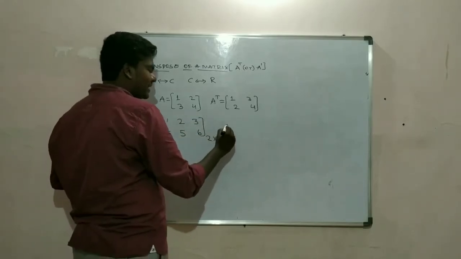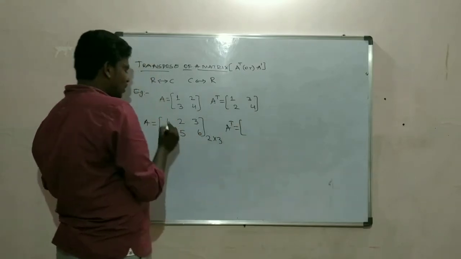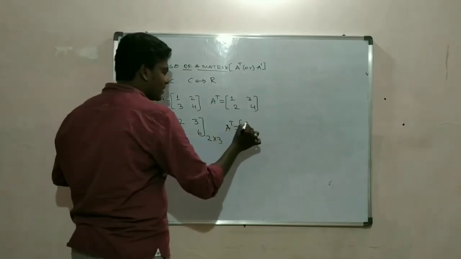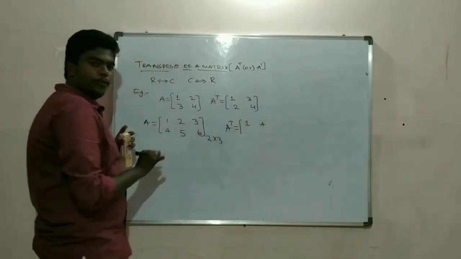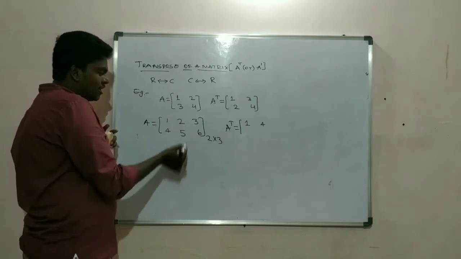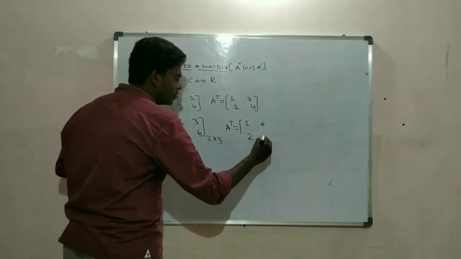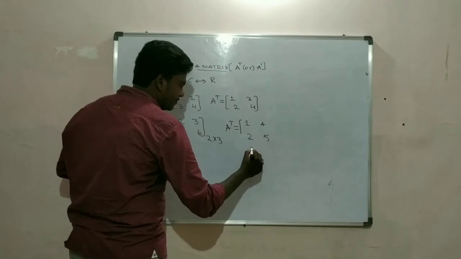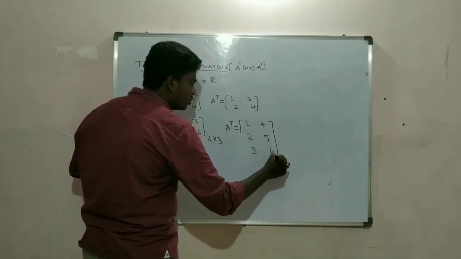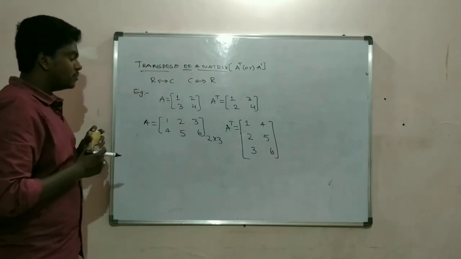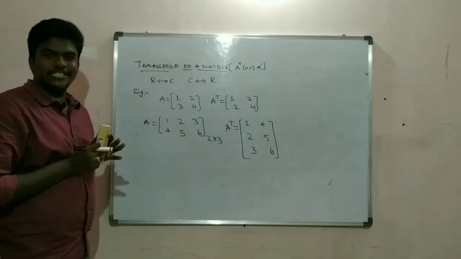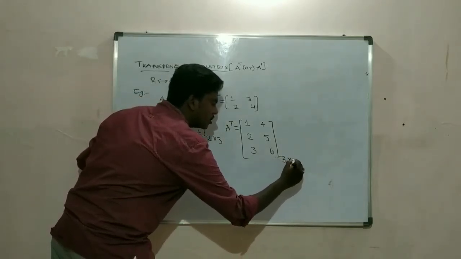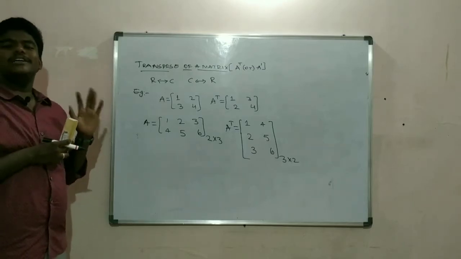If I have to write the transpose, here 1 and 4 is in a column of this matrix. Here it will become a row. Here 2 and 5 is in a column of this matrix. It will become a row. Here 3 and 6 is in a column of this matrix. It will become a row. So you can clearly see in the transpose the order of the matrix also changes. So when this is 2 cross 3, if you write the transpose, it will become 3 cross 2. So this is the transpose of a matrix.